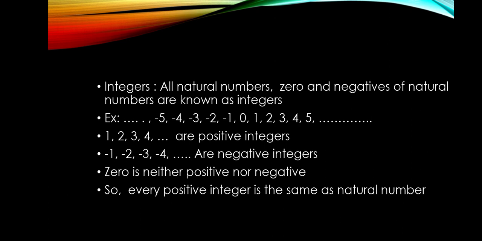1, 2, 3, 4 etc. are positive integers. -1, -2, -3 etc. are the negative integers. 0 is neither positive nor negative. Remember children, 0 is neither positive nor negative. So every positive integer is the same as natural number.